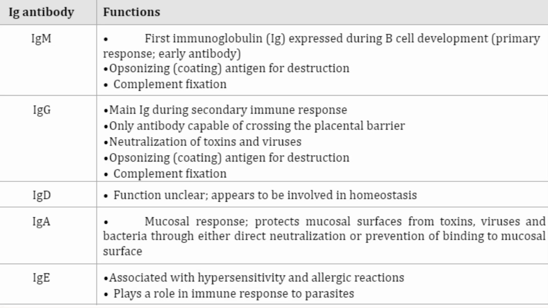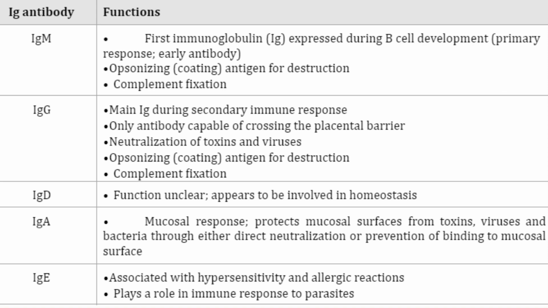So we have here a table and it shows the five major types of antibodies that are produced by B cells, which are the IgM, IgG, IgD, IgA, and IgE. Now let us start off with the IgM or the immunoglobulin M. So the IgM are found mainly in blood and lymph fluid. And take note that this is the first antibody the body makes when it fights a new infection.